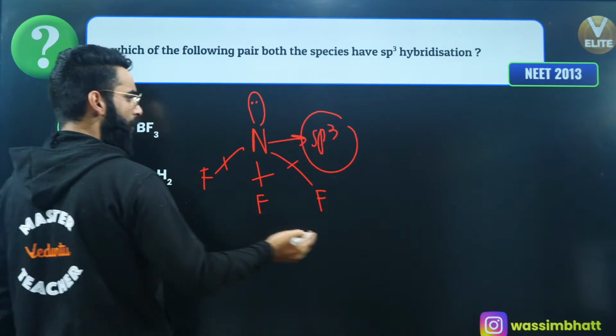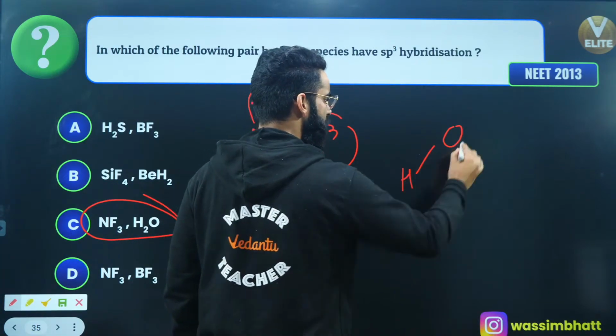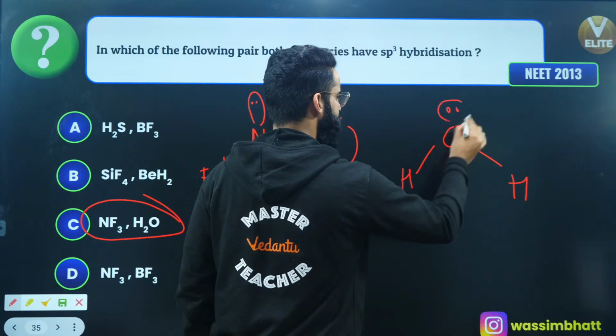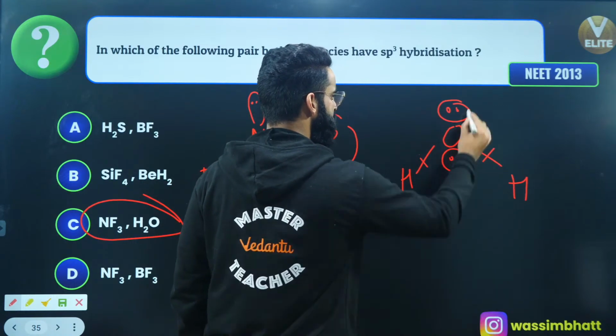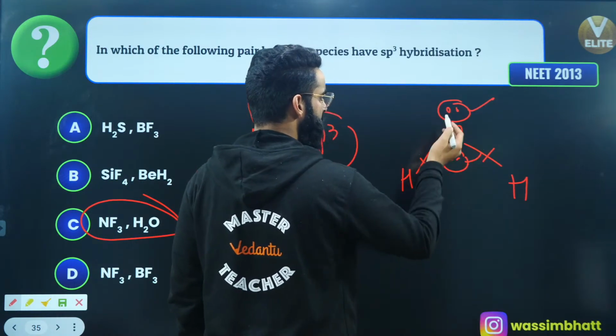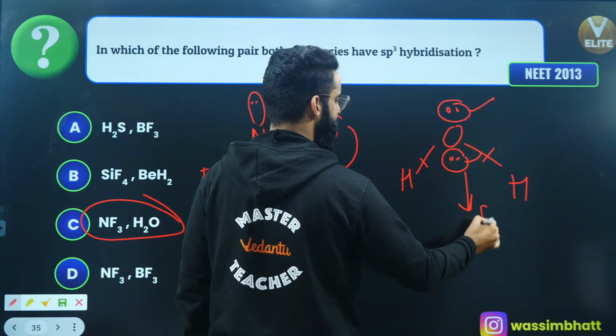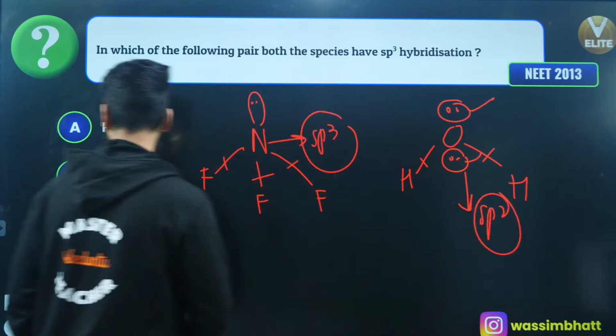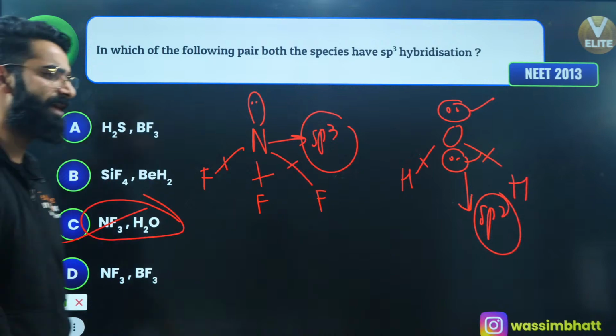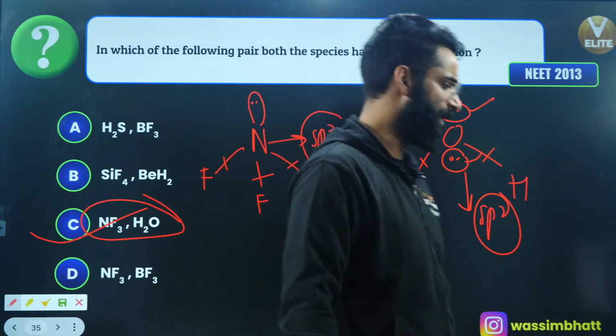In case of water, you know its structure. This is hydrogen, there is 1 lone pair over here, there is 1 lone pair over here. So 2 sigma bonds, 2 lone pairs, steric number is 4, that means hybridization again sp3. That's all. Right? So this is the answer. Yes? NEET 2013.